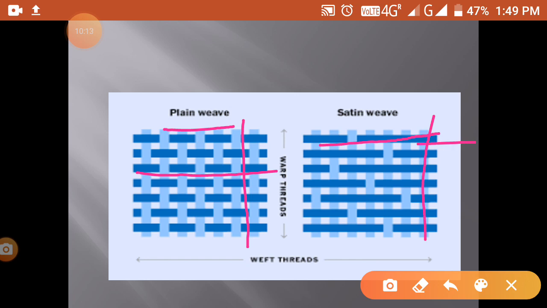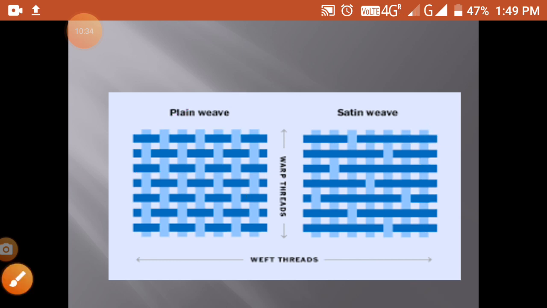In your syllabus only plain weave is there. So I hope it is clear what a warp thread is, which is longitudinally positioned or lengthwise, and which is horizontally positioned or crosswise, that is called the weft thread. So this is the picture of how weaving is done, plain weave and satin weave.